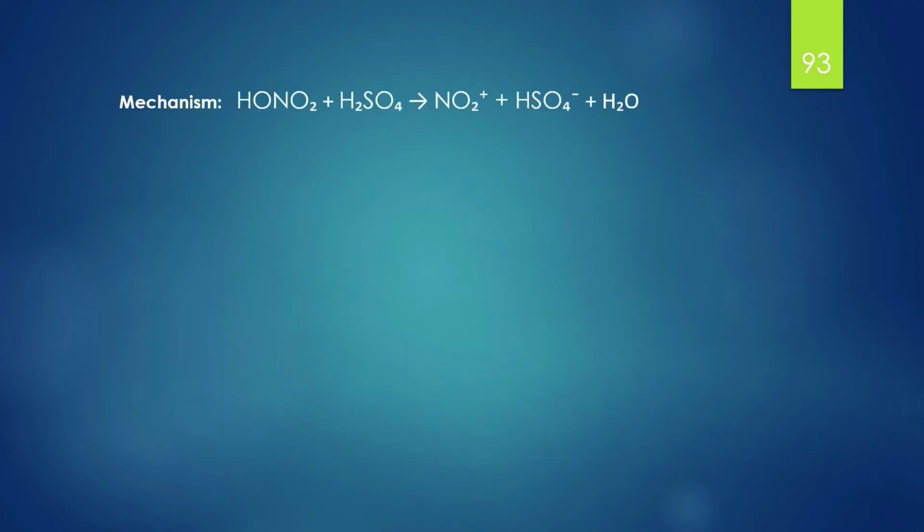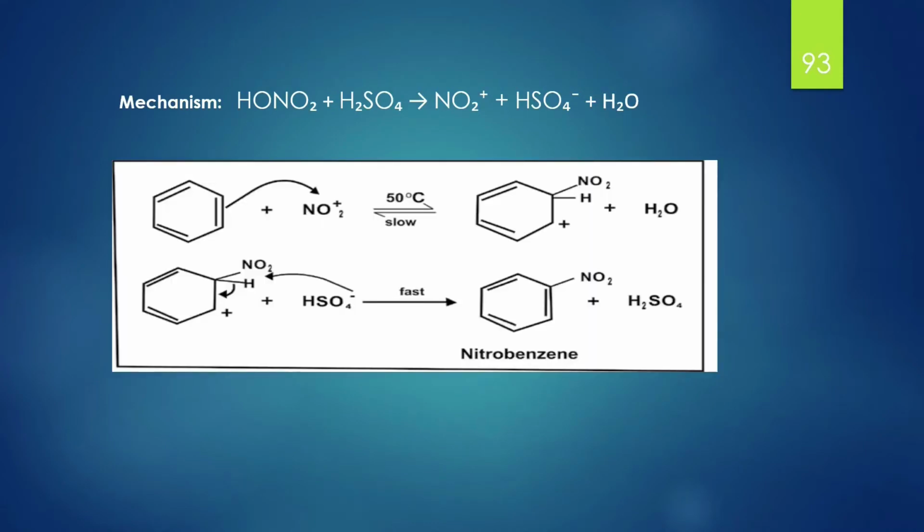Mechanism: the generated nitronium ion attacks the benzene ring, and then the hydrogen sulfate ion attacks the ring and replaces the hydrogen attached to it. As a result, nitrobenzene is generated, as well illustrated in the equations.